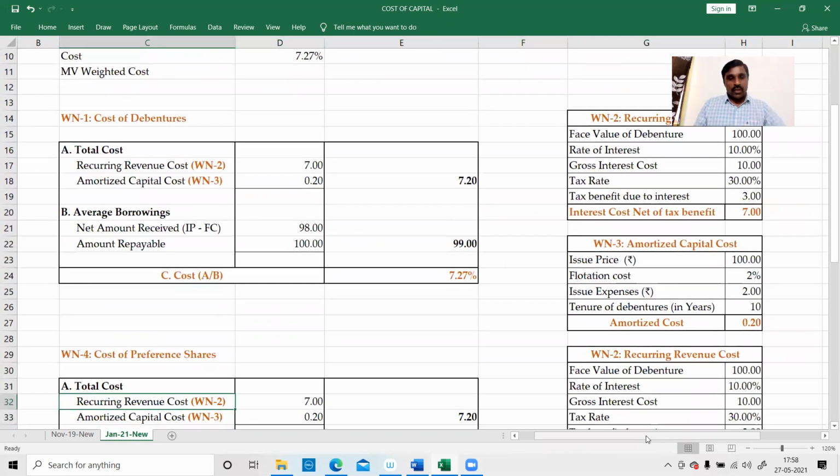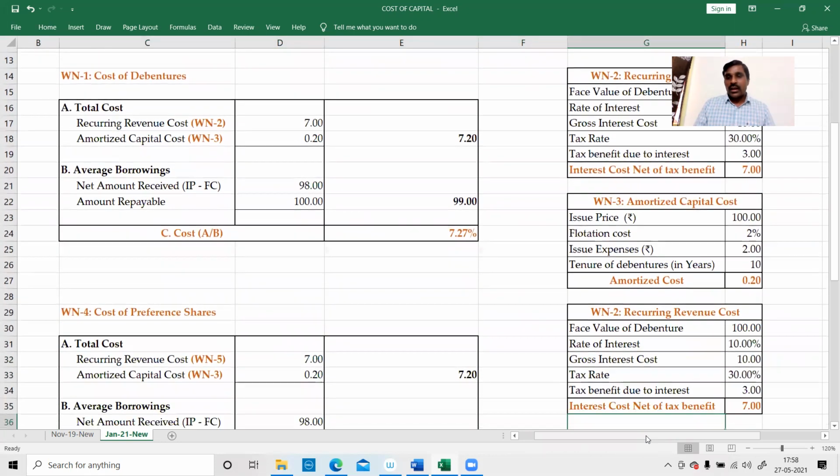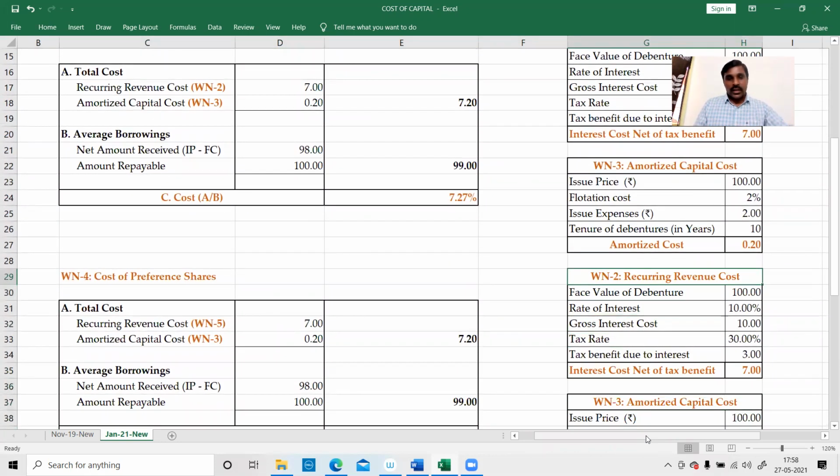What is the revenue? Working note 5, recurring revenue cost. Face value of preference share. What is the face value of preference share? Same 10 rupees. Rate of dividend.